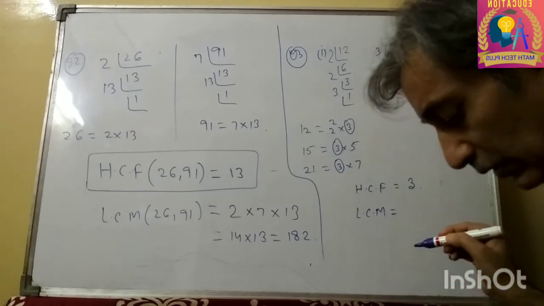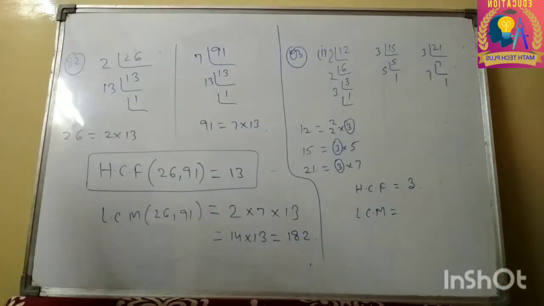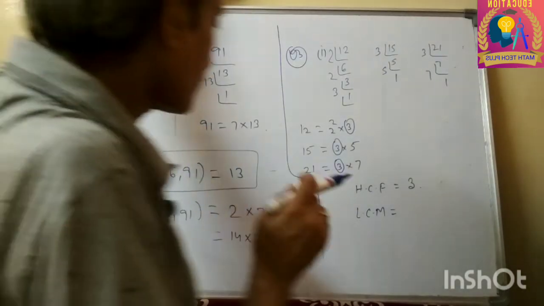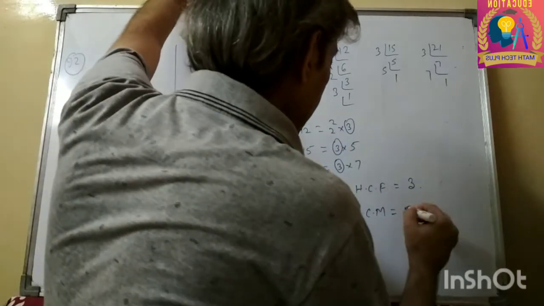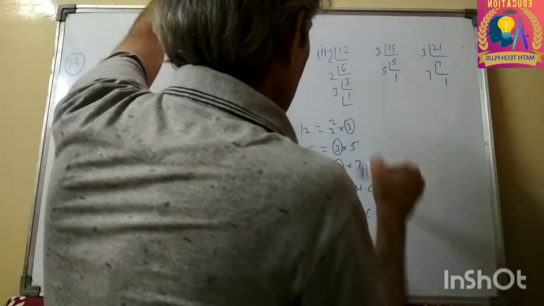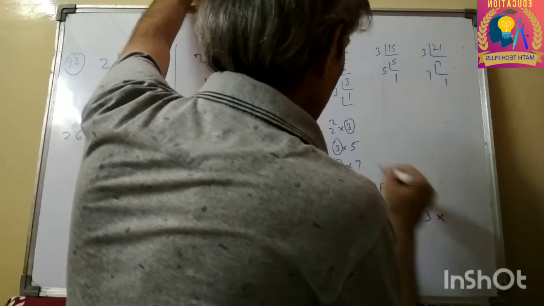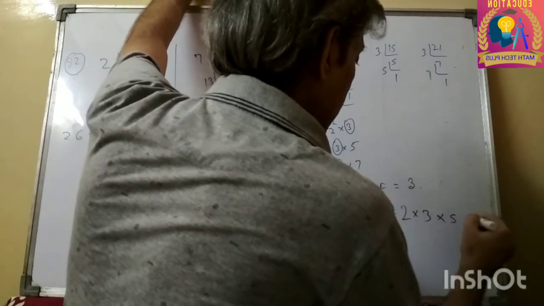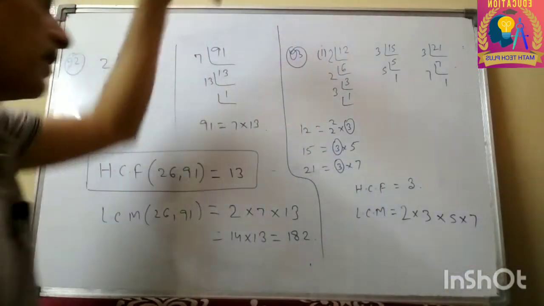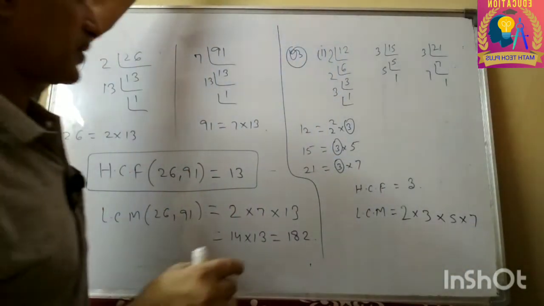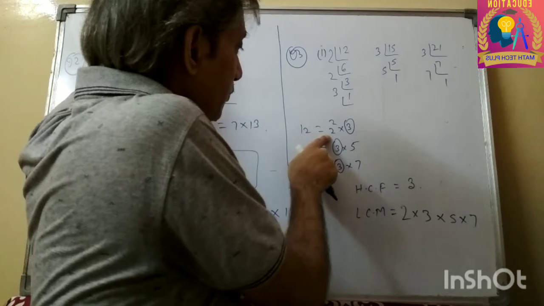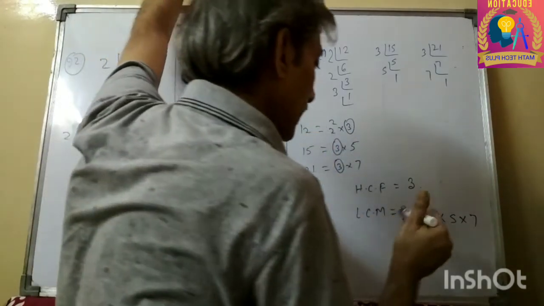What about LCM? Firstly, you will have to write all the different prime factors. Now what are the different prime factors? From 12 we can take 2 as well as 3. Write it once only. Then from here we can take 5, from here we can take 7. Now see if the power differs. Here the power of 2 is 2 square, so we will have to take 2 square.